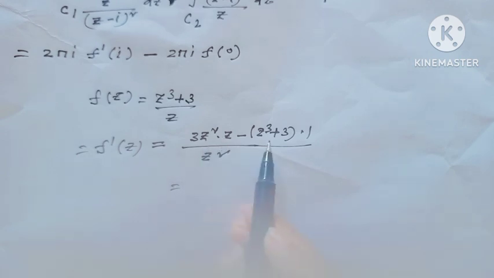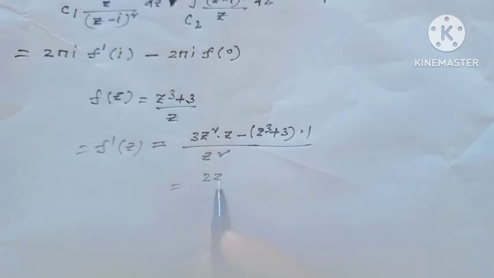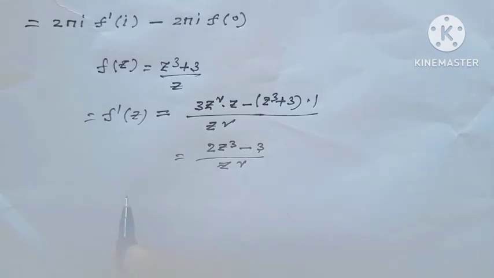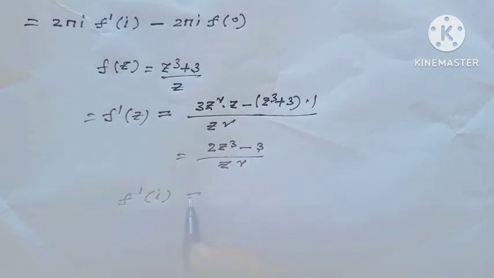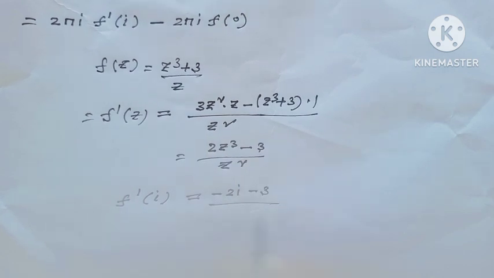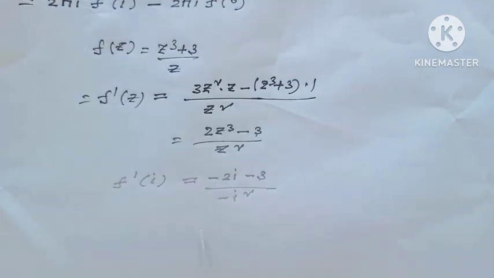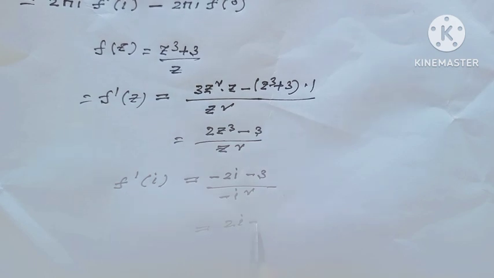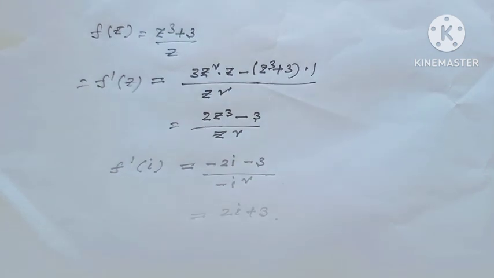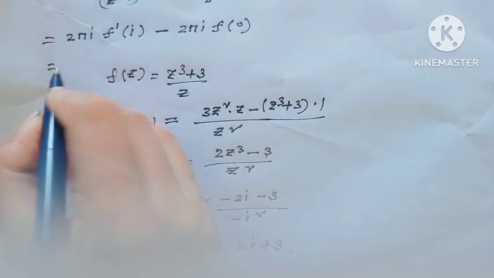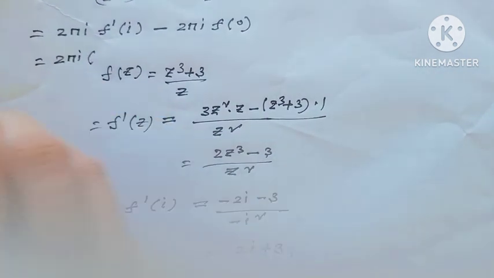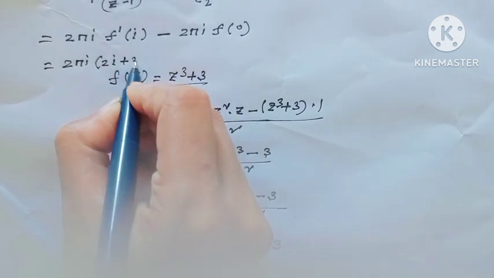Here 3z cube minus z cube, that means this value would be (2z cube minus 3) over z square. That means f prime at i would be (minus 2i minus 3) over minus i square, that means this value would be 2i plus 3. That means this value would be 2 pi i times (2i plus 3).